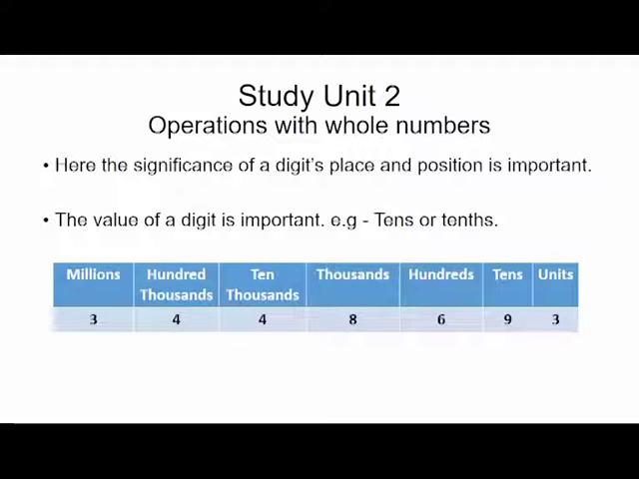Here the significance of a digit's place and position is very important. The value of a digit is important, for example, tens or tenths. If you look at the example there, you have 3 units, 9 tenths, 6 hundredths, 8 thousandths, 14 thousandths, and so on. So you must know the difference between a ten and a tenth, a hundred and a hundredth, a thousand and a thousandth, please.